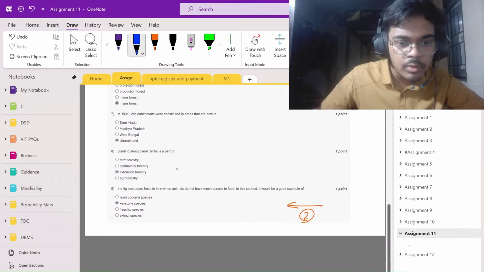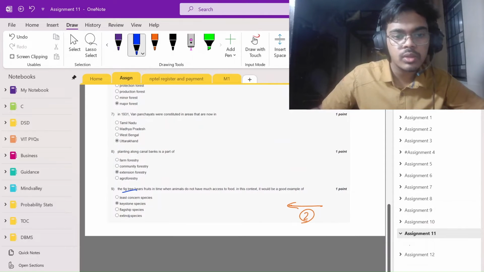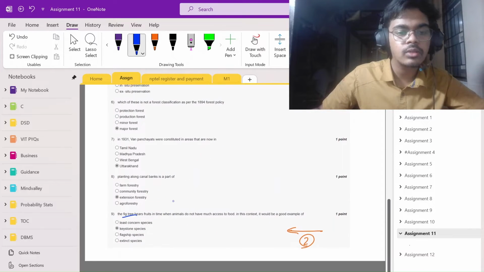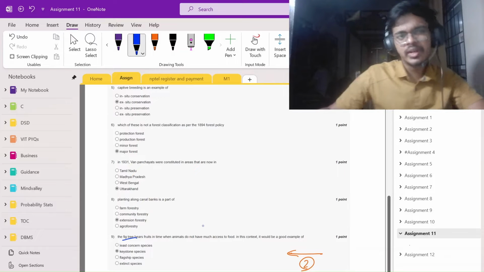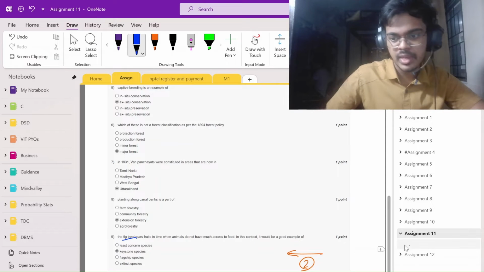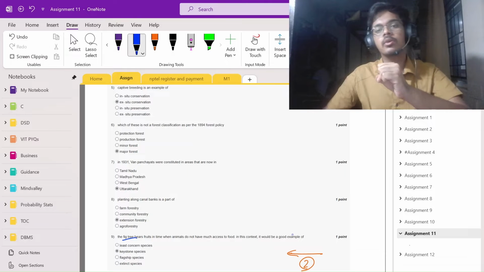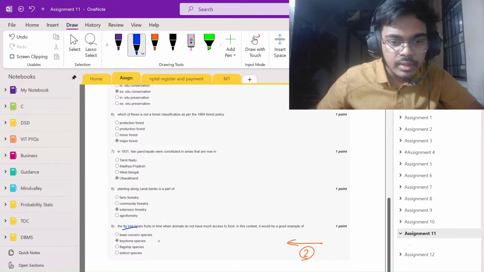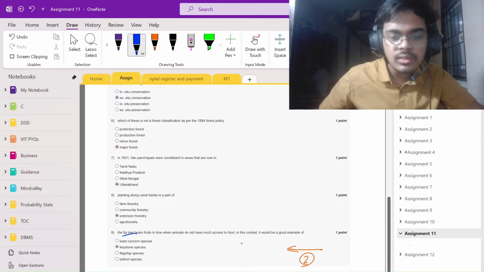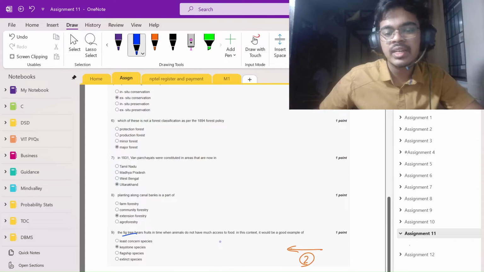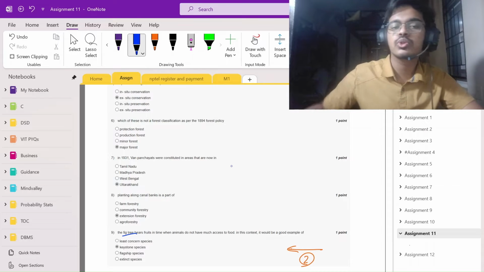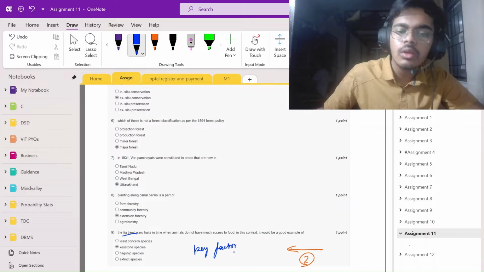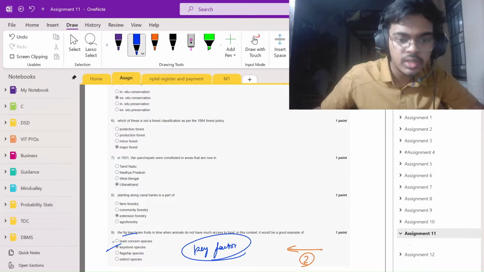Now, a similar type of question, but there is fig tree. So there is no all option, so you can never mark all the above. So it would never be a confusion. But I am making these three questions a club of three because it will be easier for you to learn. So fig tree does this for this species. It gives food whenever there is a shortage of food, so it becomes a key factor for the survival of this species. So, key species.